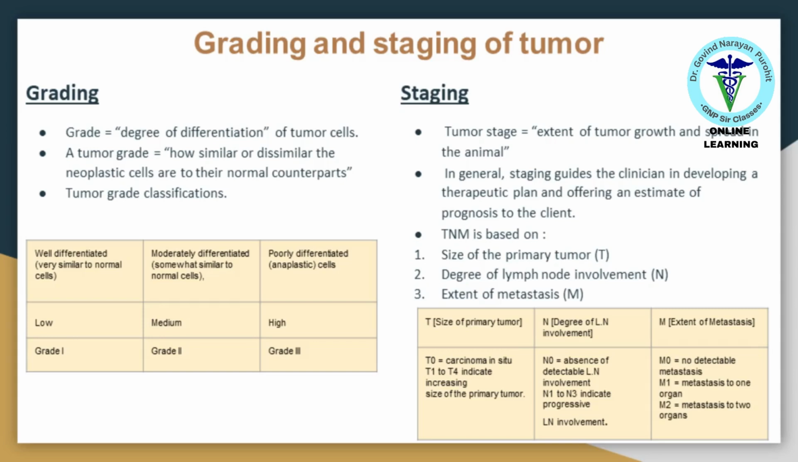Grading and staging of tumors are essential for determining the severity and spread of cancer. Grading assesses the differentiation of tumor cells, while staging evaluates the extent of tumor growth and spread, aiding in treatment planning and prognosis.